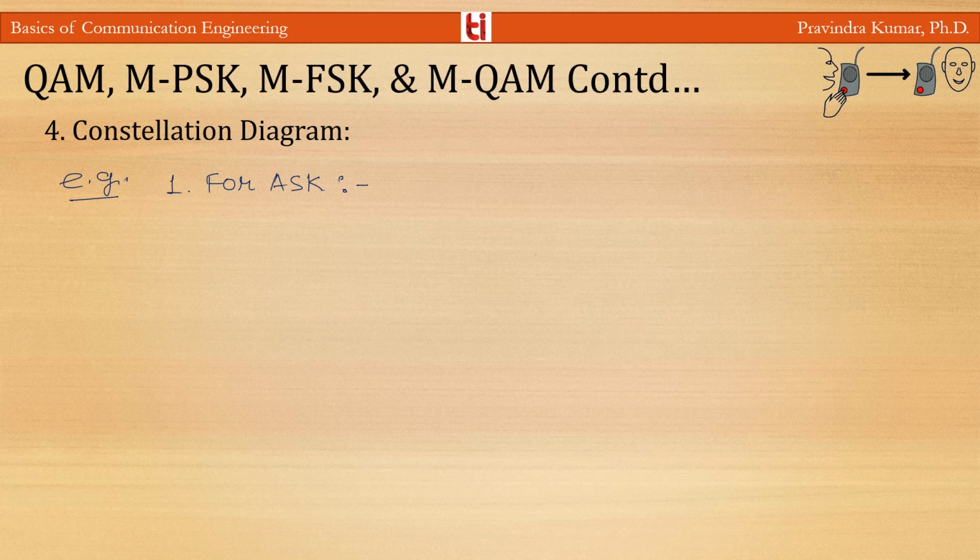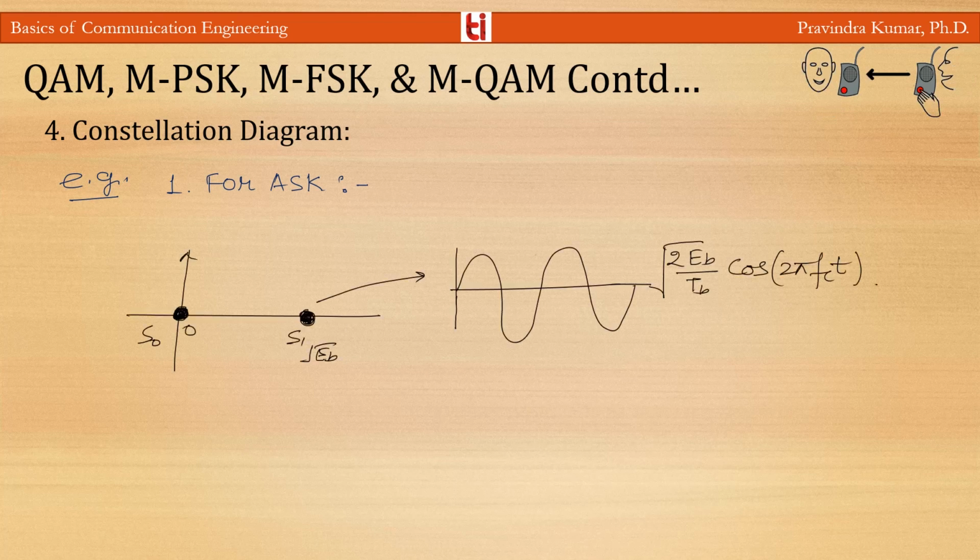The constellation diagram for ASK. In the constellation diagram for ASK, we are using only the in-phase carrier. So 2 points should be on the x-axis, and binary 0 has amplitude 0 and binary 1 has amplitude under root EB. Under root EB is the bit energy, so the points are located at the origin and at under root EB distance, and the distance between the 2 points is the Euclidean distance.